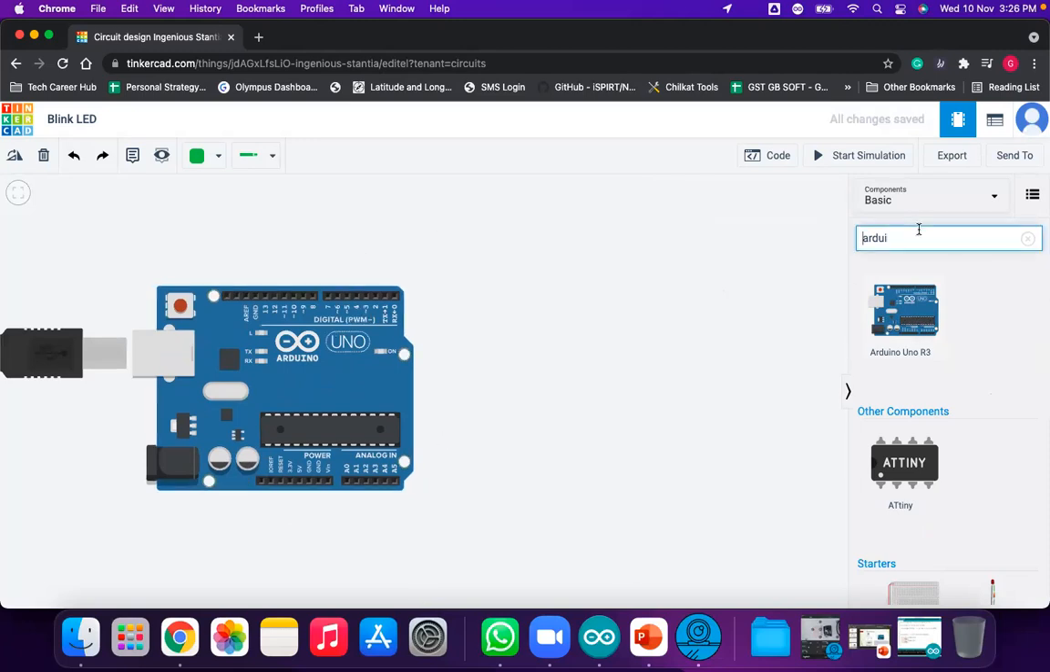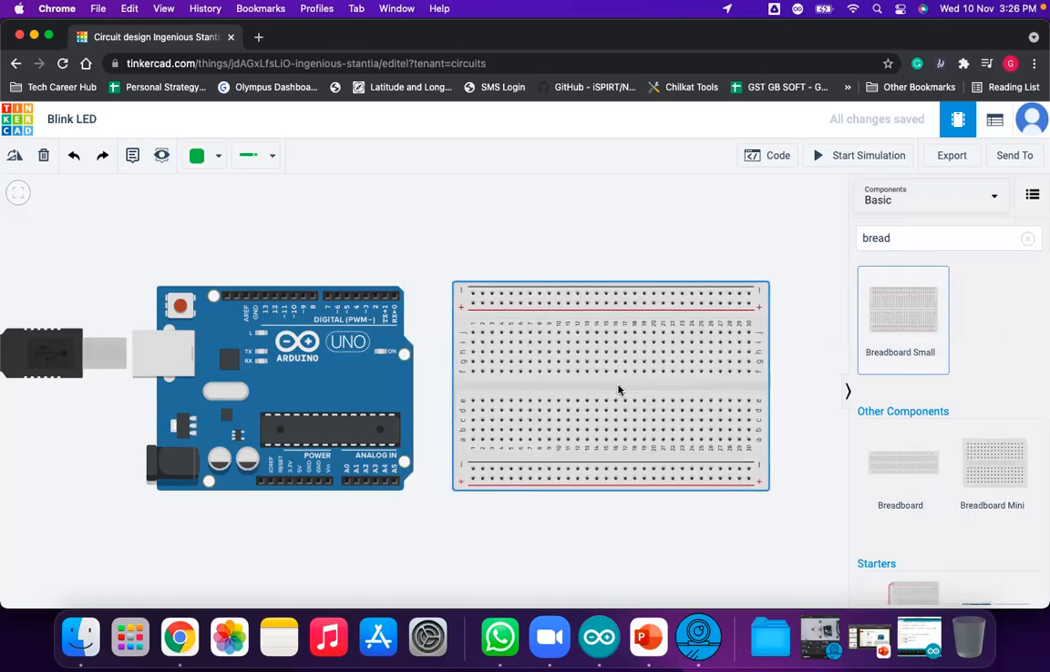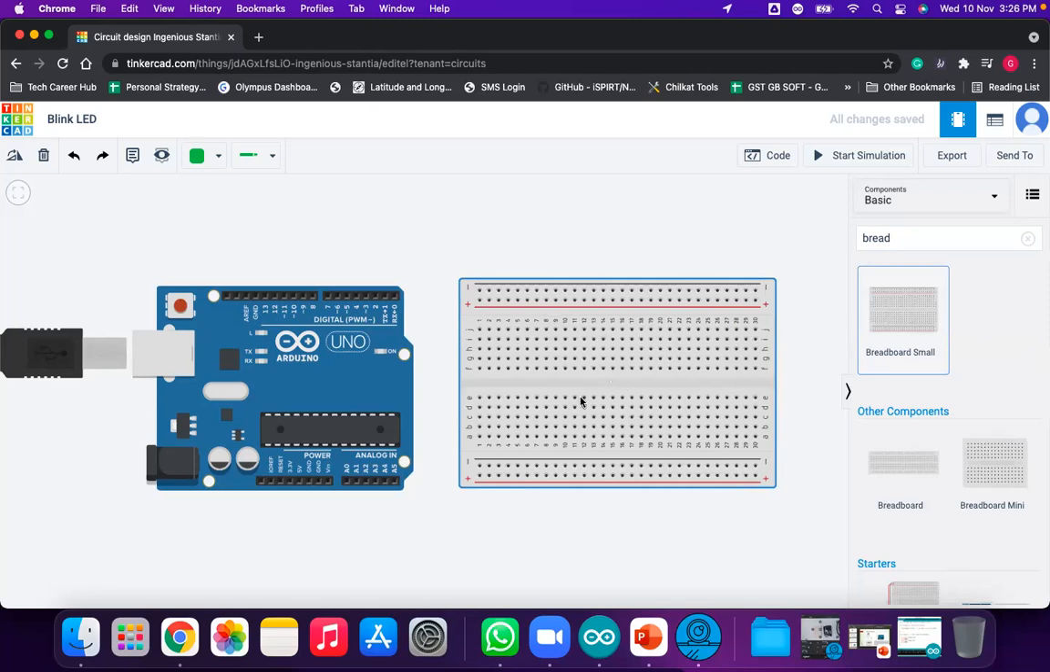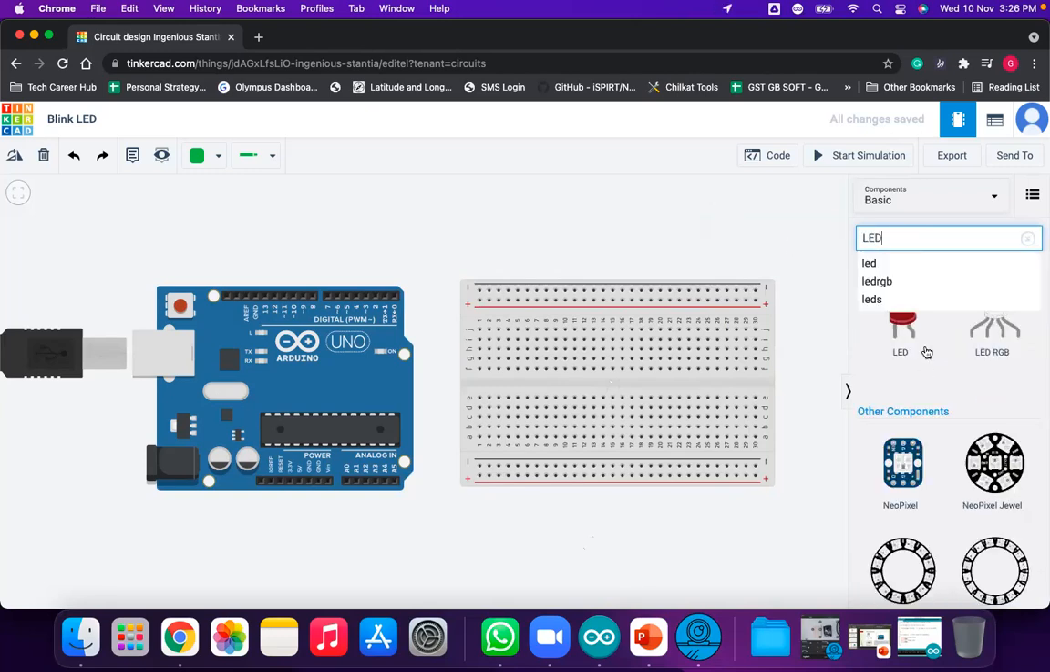Then after that, what do I need again? I need the breadboard. This is the small breadboard, the same breadboard that I'm using for interfacing the real hardware. And what other components do I need? I need the LED. So here is the LED. Connect this LED here.